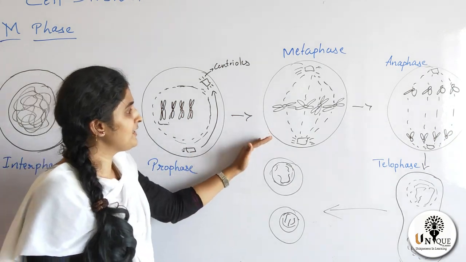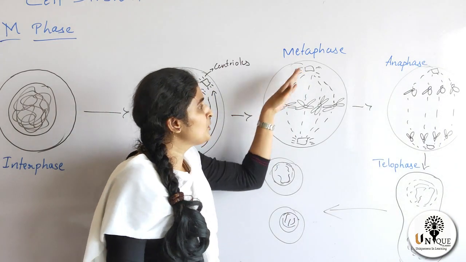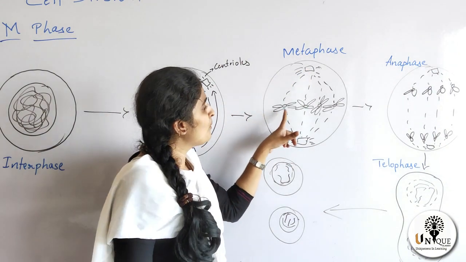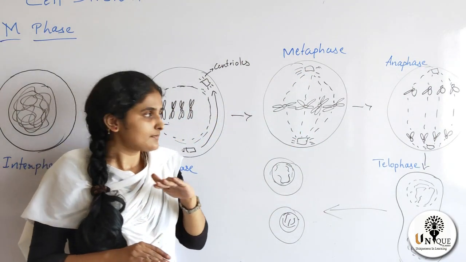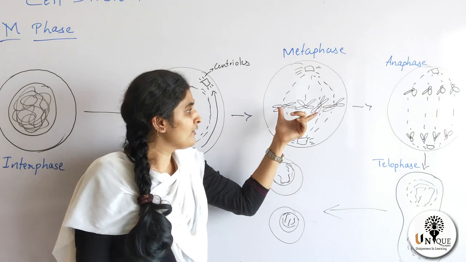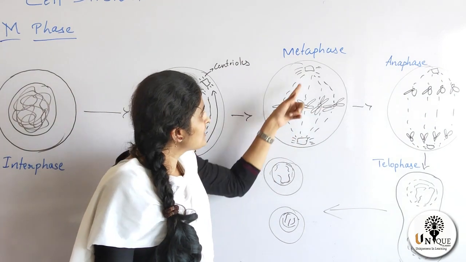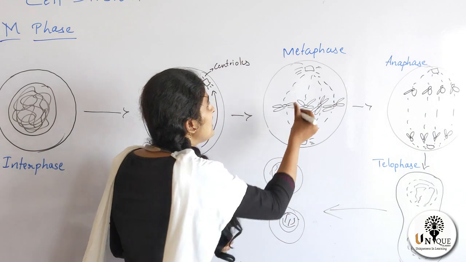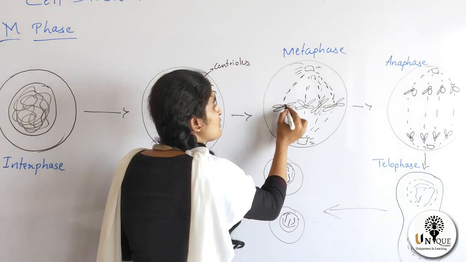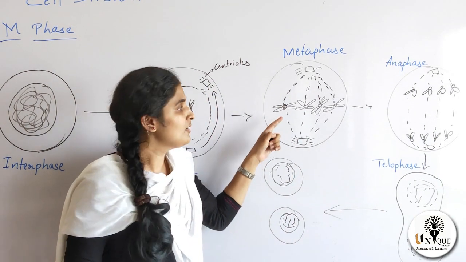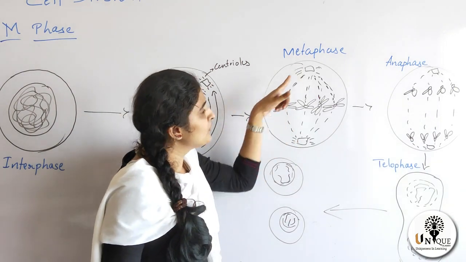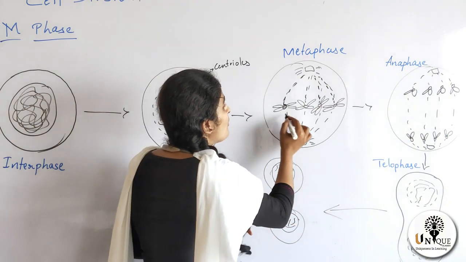So next is metaphase. What happens in metaphase? Centrioles are located at the opposite poles. So we can see here asters are formed, and now my chromosomes are arranged in the center of the cell, or equatorial line. Now centrioles have moved to the opposite poles and spindle fibers are formed. These spindle fibers attach to the kinetochore. This is also an MCQ question. These spindle fibers attach to the kinetochore and the asters are moved towards the opposite poles and chromosomes are arranged in